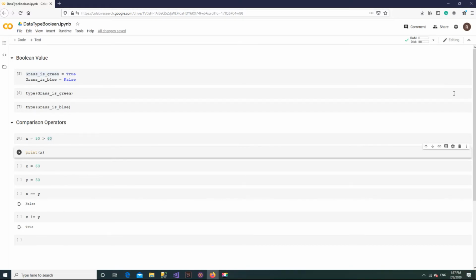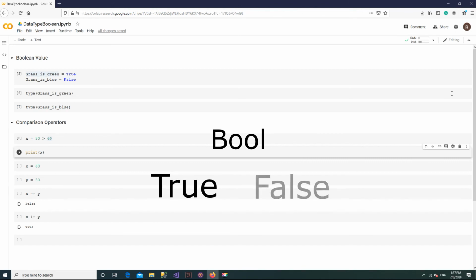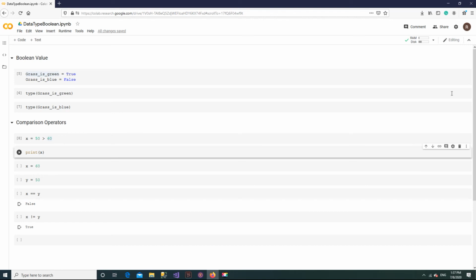We have seen two kinds of Python data types so far, numbers and strings. Another type is bool, which is used to represent the values true and false. Bool is an abbreviation of Boolean. We can assign Boolean values like this. Grass is green equals true.